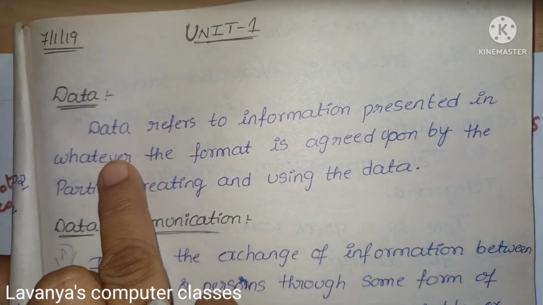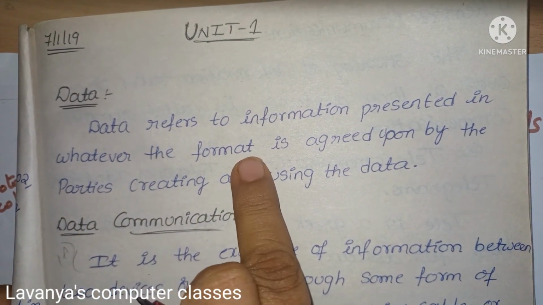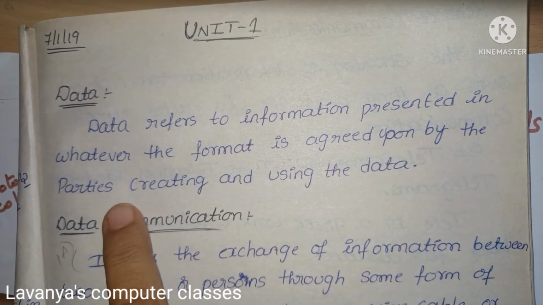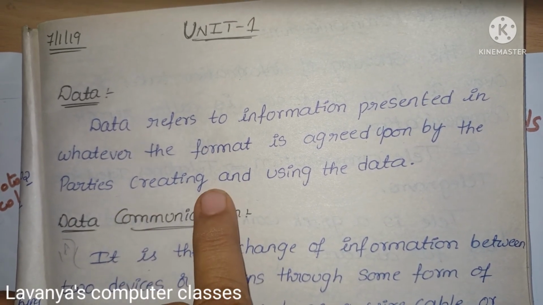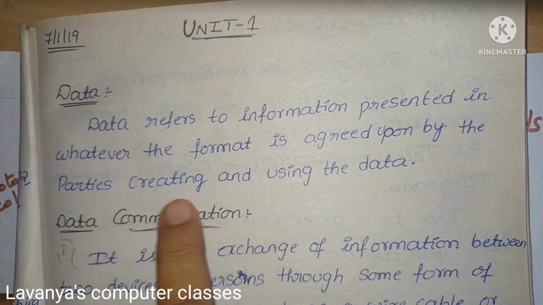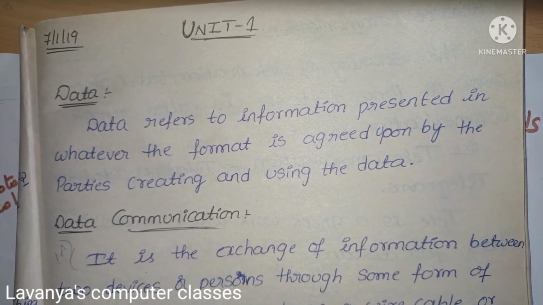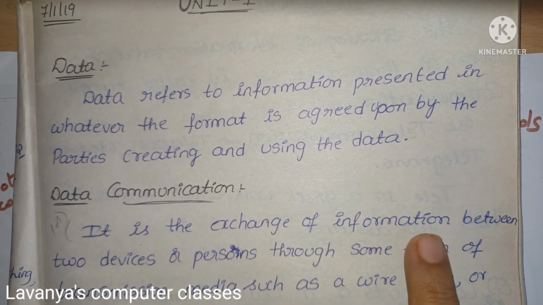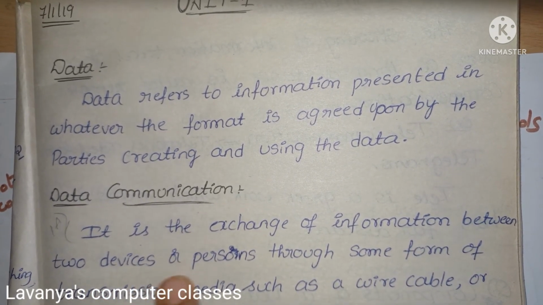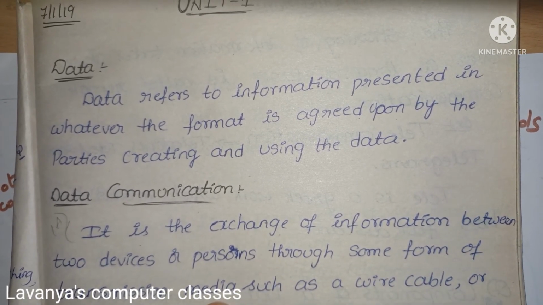So what is data? Data refers to the information presented in whatever format is agreed upon by the parties. Parties means the sender or receiver, both creating and using the data. The creating party is known as the sender, the using party is known as the receiver. So what is data communication? It is the exchange of information between two devices or two persons through some form of transmission media.